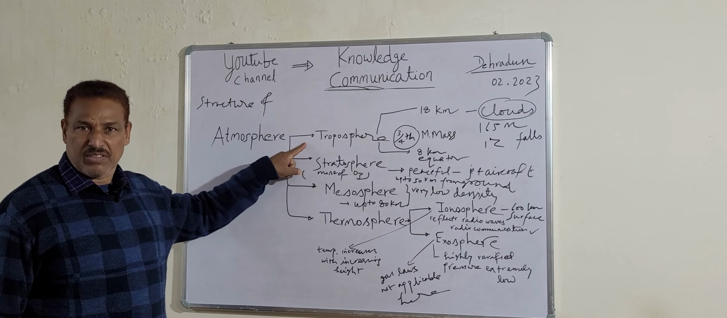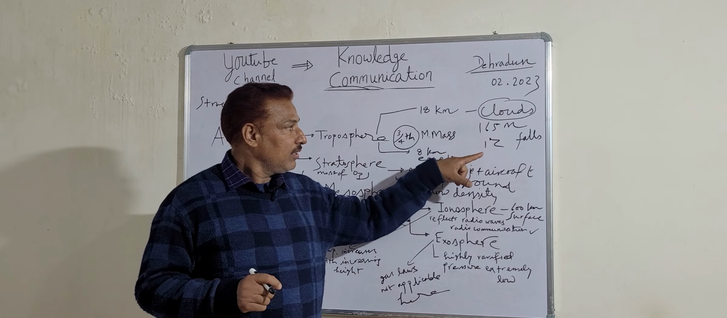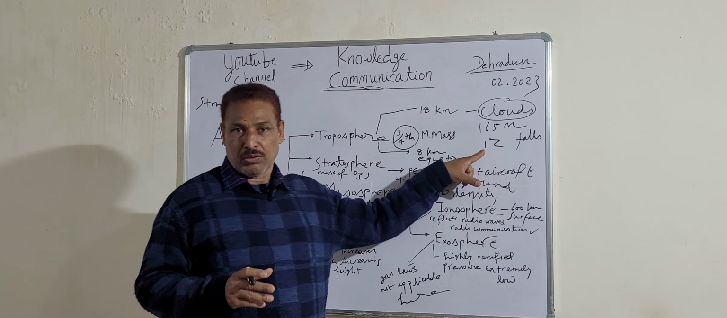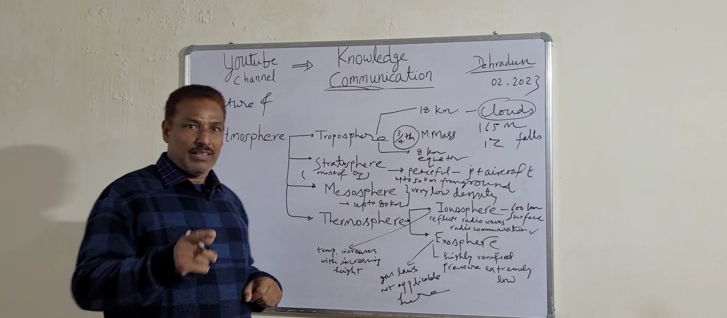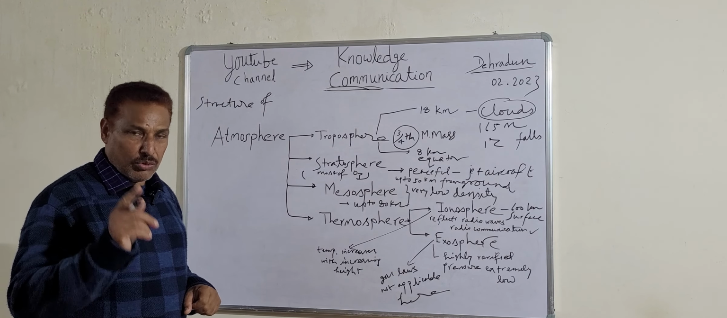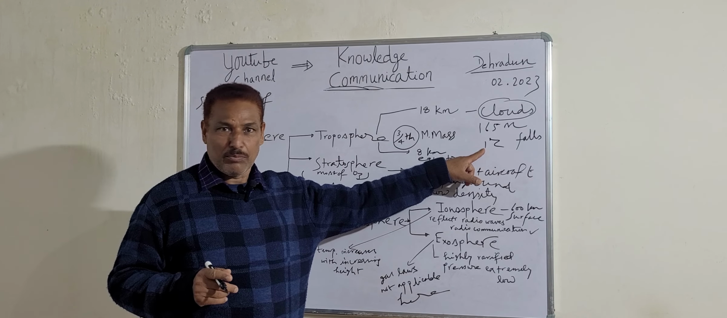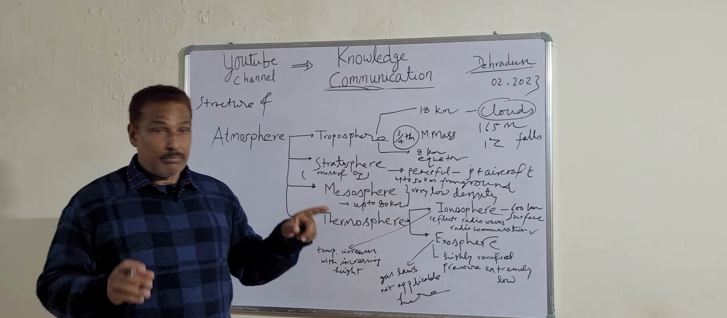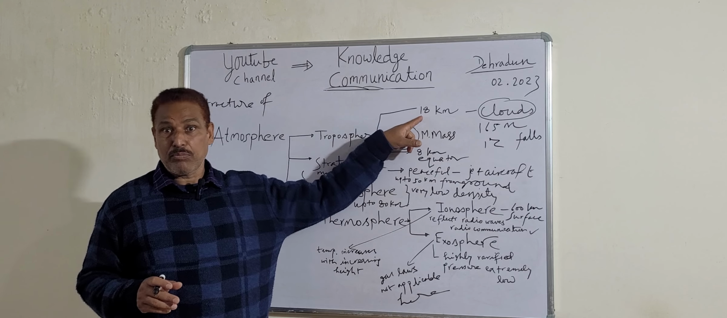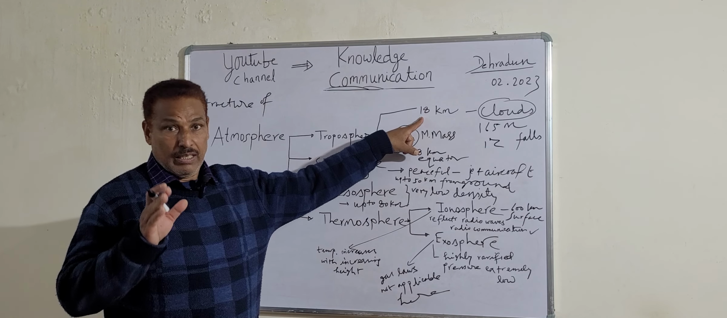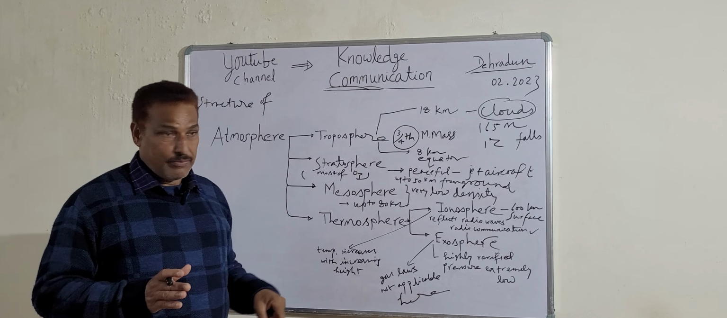And one more interesting point is this: for each rise of 165 meters, the temperature falls by 1 degree centigrade in the troposphere. This is also a very important point to note down. And when we say that it exists up to 18 kilometers, as far as the equator is concerned, above the equator it is up to 8 kilometers only.